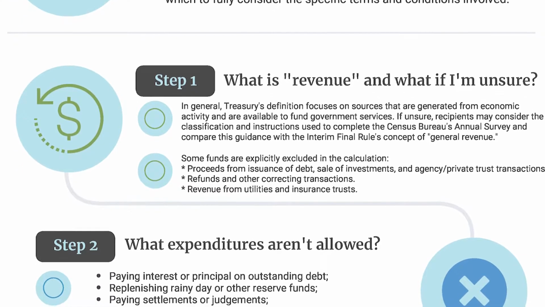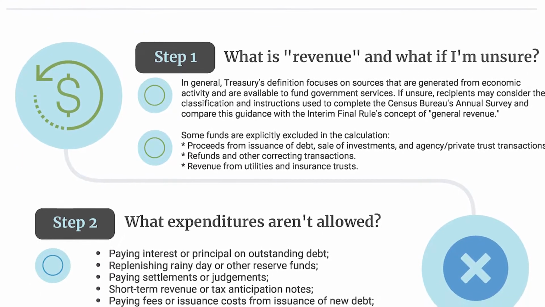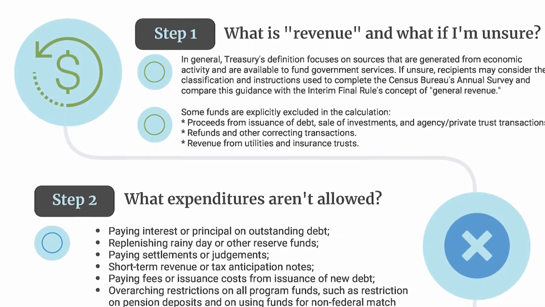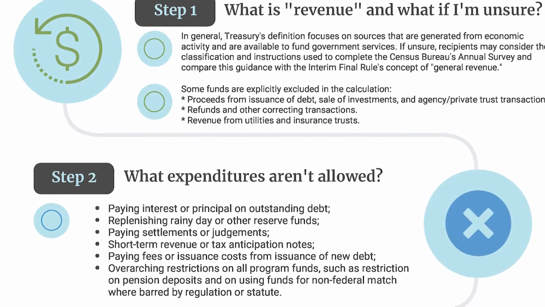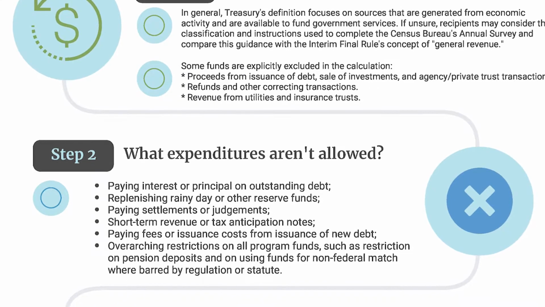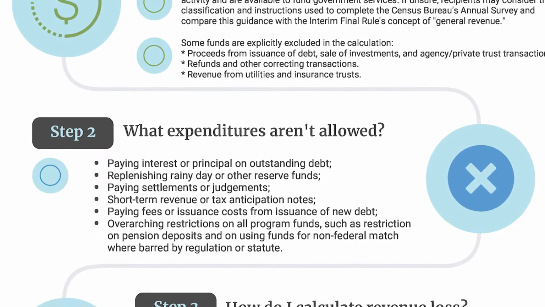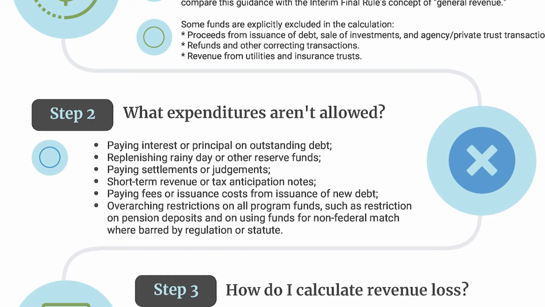So the first step was in kind of defining what revenue loss was. Now let's look at the second step, which is looking at what some of those expenditure areas are that are not allowed. There's a common misperception out there that you're going to be able to use the funds in any way that you want. So let's go ahead and dispel a few of those. Paying for interest or principal on outstanding debt isn't allowed. Replenishing rainy day funds and other reserve funds is also disallowed.